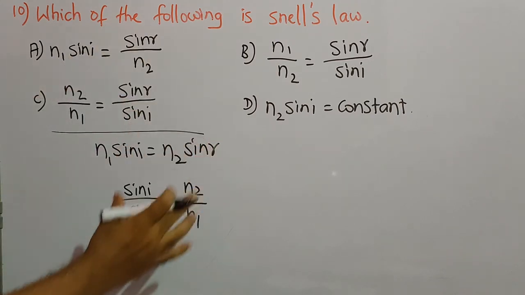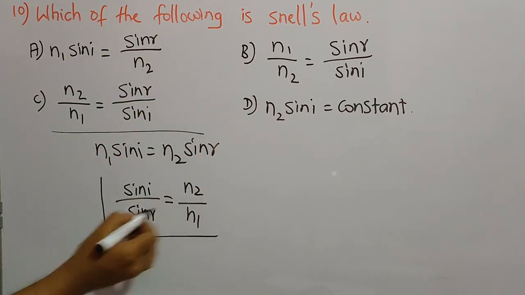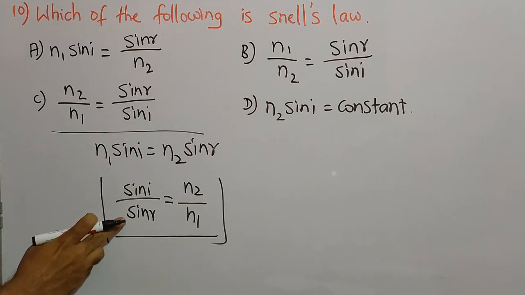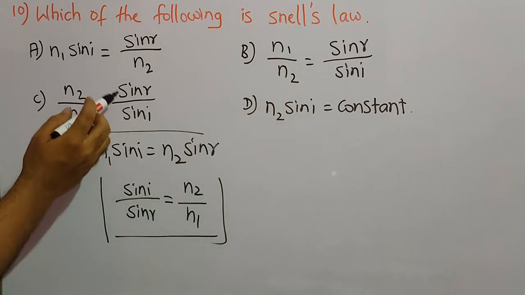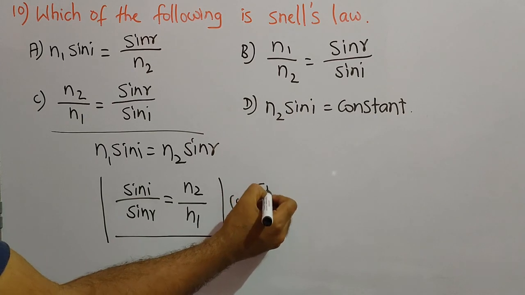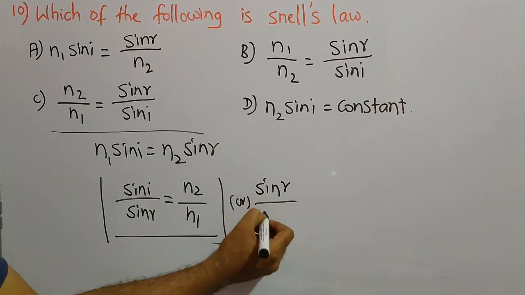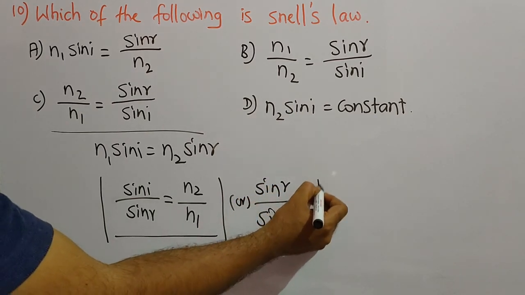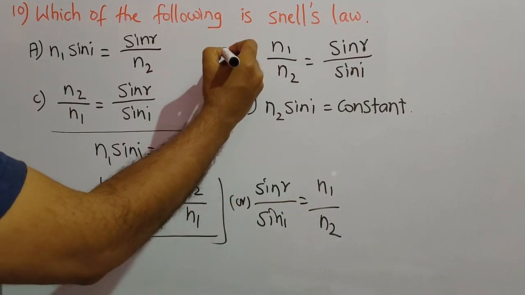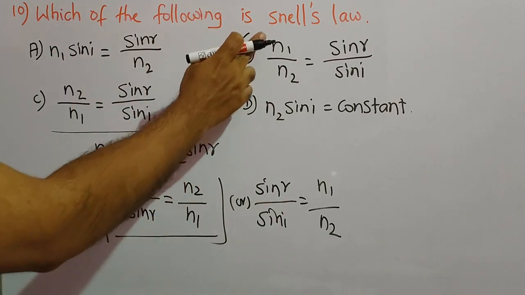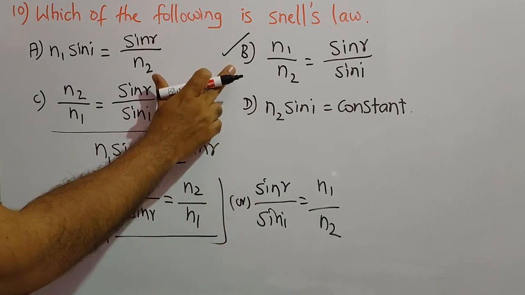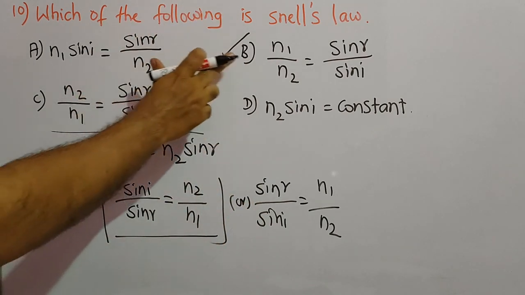Now you have to match whether this equation is present in the given options. Sin I by sin R is nowhere there, but it is given as a reciprocal. So we can write the formula like this also: sin R by sin I is equal to N1 by N2. So this matches with option B, that is N1 by N2 is equal to sin R by sin I. This is called Snell's law in the given options. So option B is the correct answer.